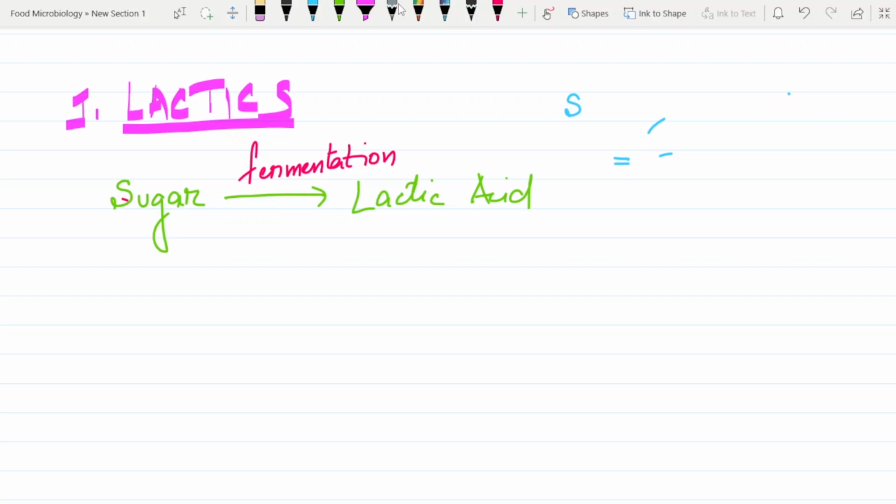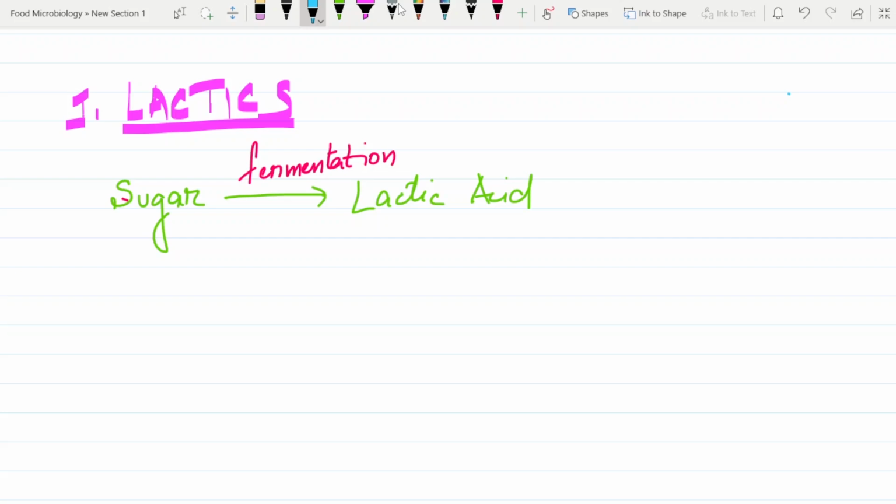So what does fermentation actually mean? If somebody still doesn't know the meaning of fermentation, let me tell you that fermentation is basically breaking down into simpler ones. Fermentation is basically making things simple, breaking down into smaller parts.